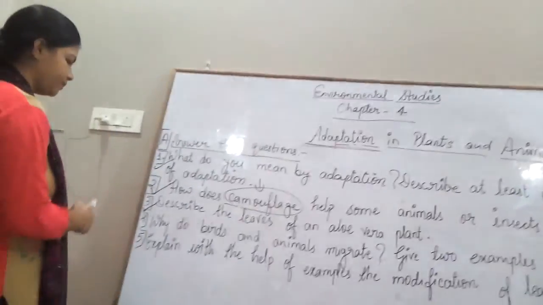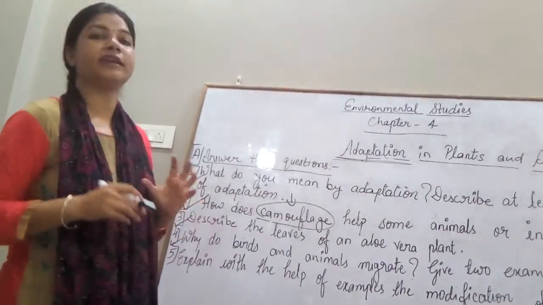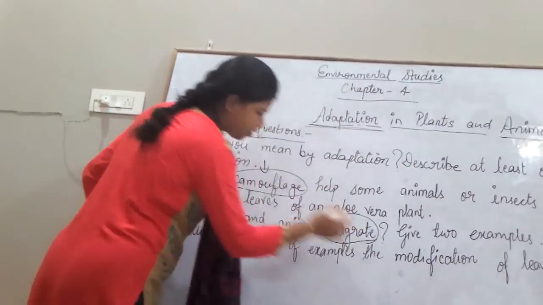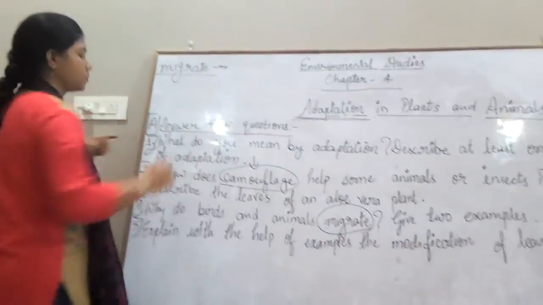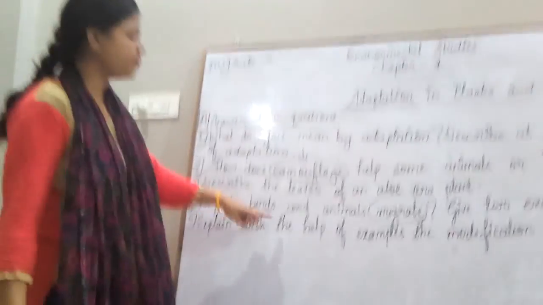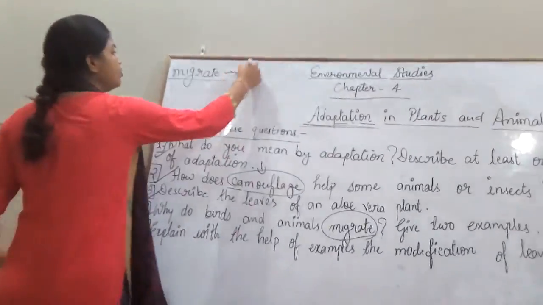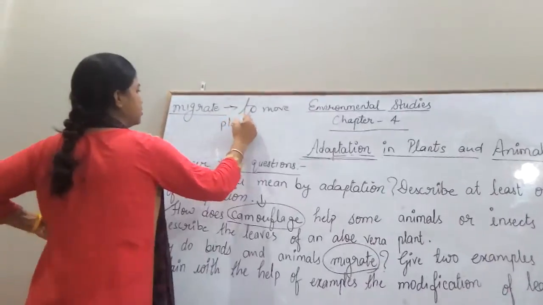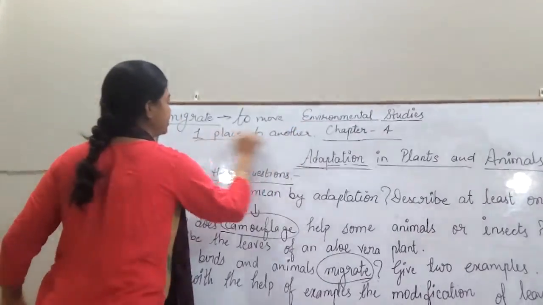Next question is, why do birds and animals migrate? Give 2 examples. Do you know the meaning of migrate or migration? The question is asking, why do birds and animals migrate? What is the meaning of migrate? To move from one place to another.